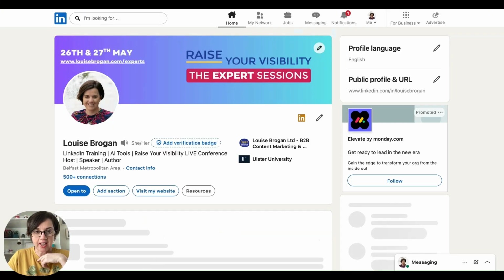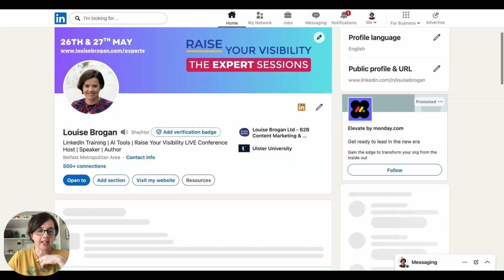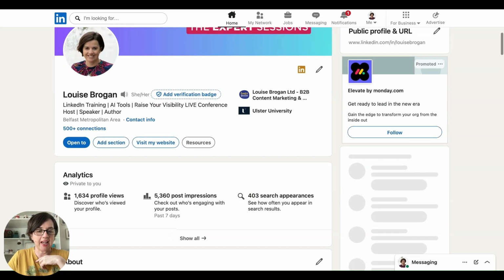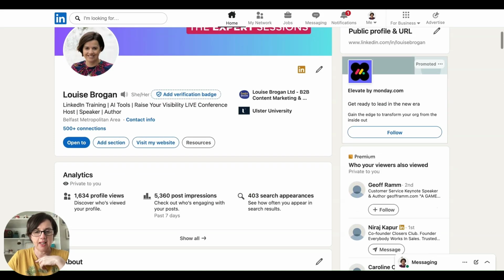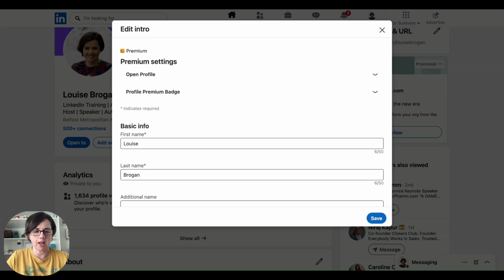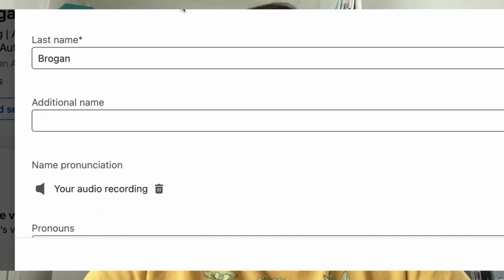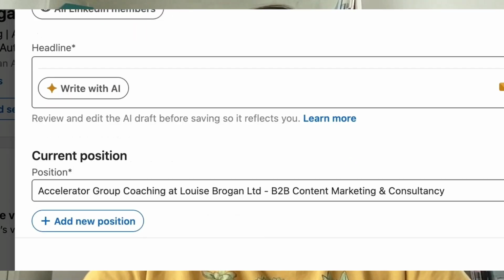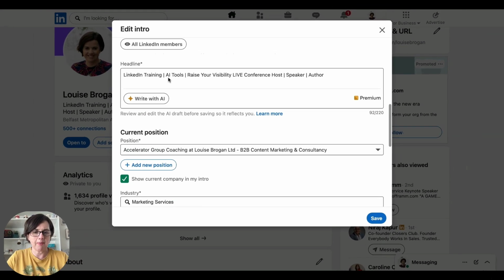So, how do you change your headline? If we go at mine, it says LinkedIn training AI tools, and it has my conference. So if I click on that, I'm going to show you how I'm going to update this today. So I click on the little pencil, and we go into the edit intro box. So the introductory card is the top part of your profile, and it says basic information, and down here we find the headline. So I'm going to change mine to say LinkedIn coach.